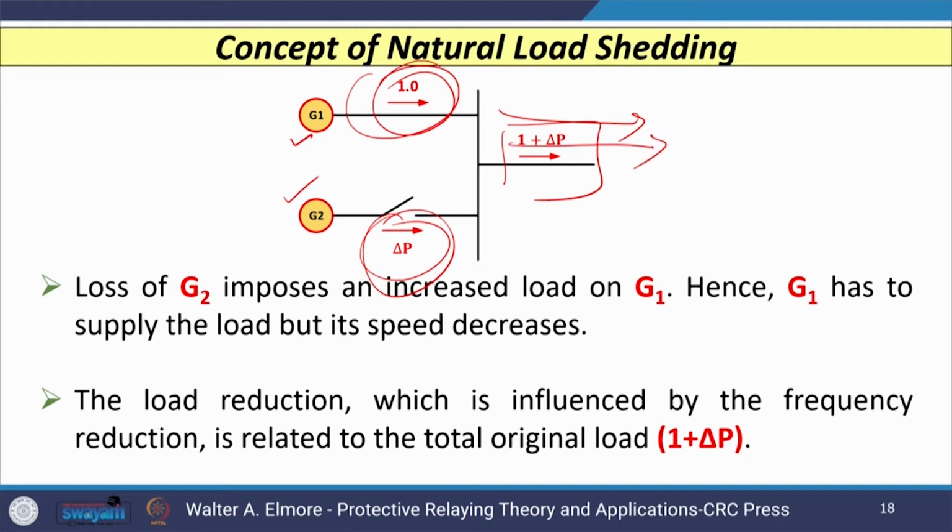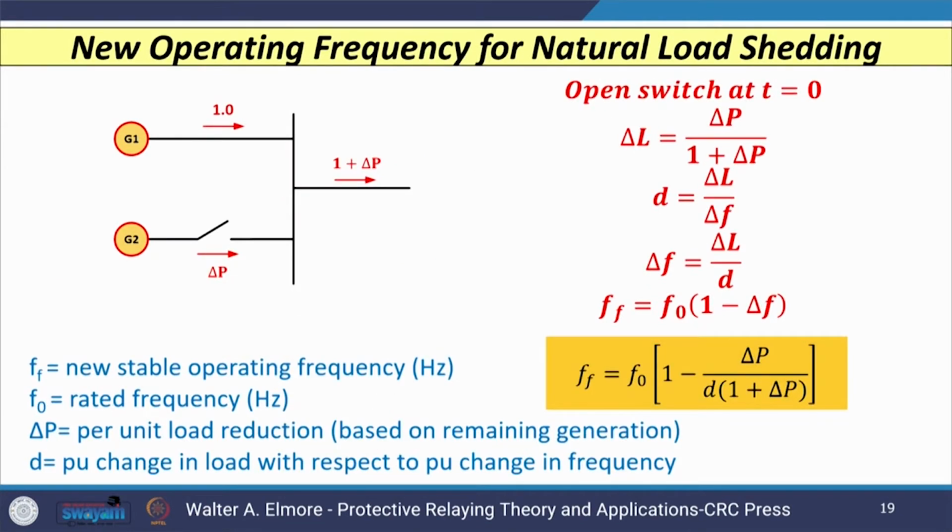Now, if generator 2 is lost, I am opening this switch because of some reason, maybe a fault, then whatever additional load delta P has to be supplied by generator 1. So now generator 1 has to supply the entire requirement of load, that is 1 plus delta P instead of 1.0. In this case, if I calculate the new stable value of frequency,